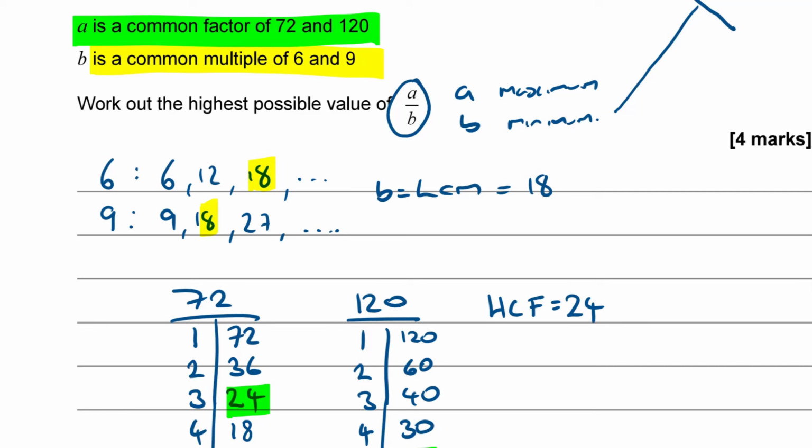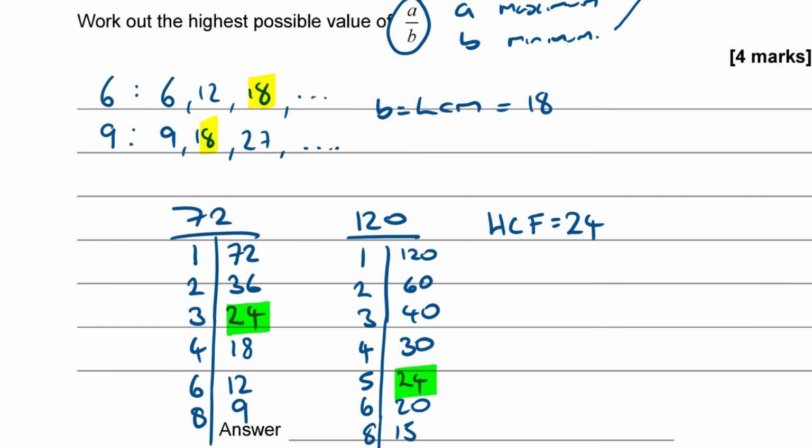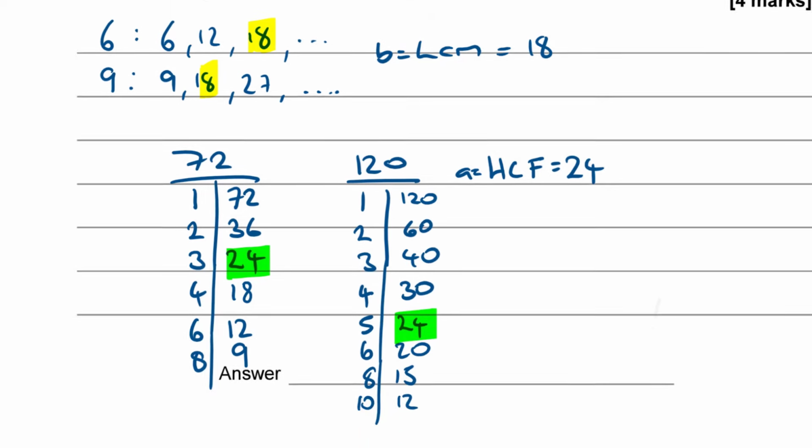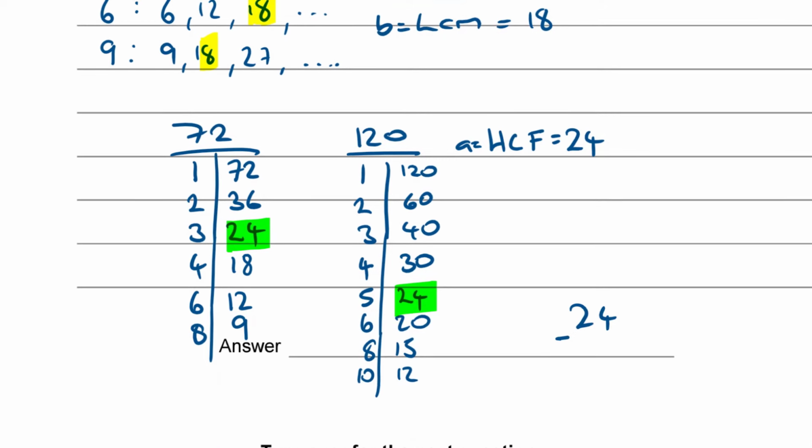Okay, so what's the highest possible value of A over B then? So that was my A value, wasn't it? 24, and B is 18. So my highest value is going to be 24 over 18. Okay. Which I could cancel down, but I'm not sure I need to. So it could simplify to 4/3. Also an acceptable answer.